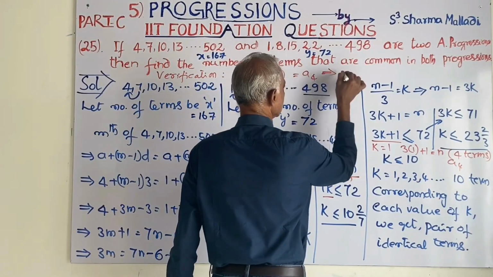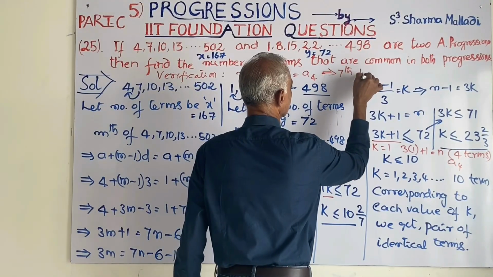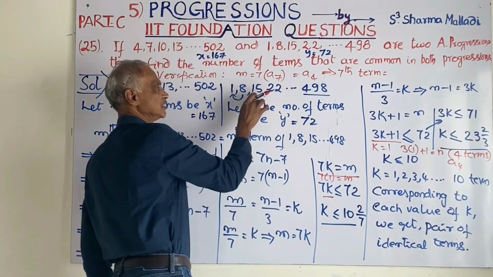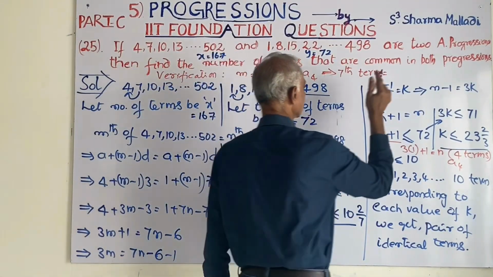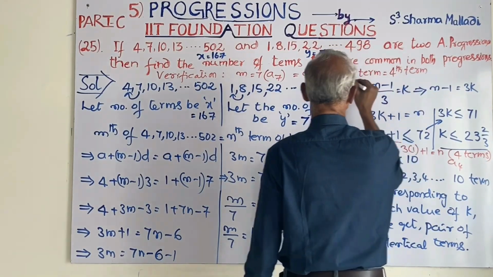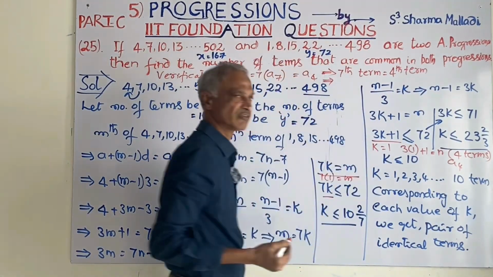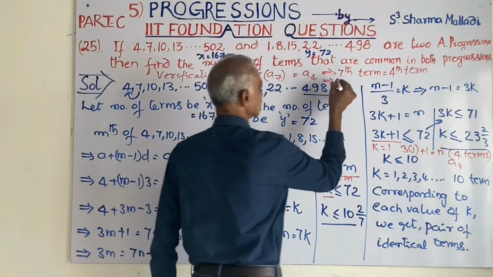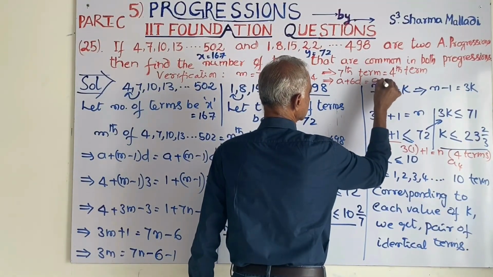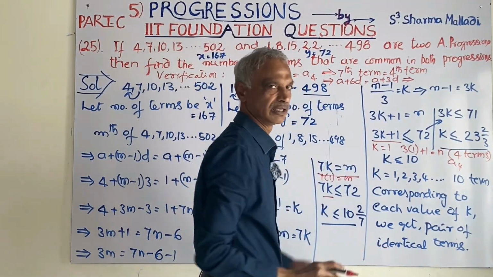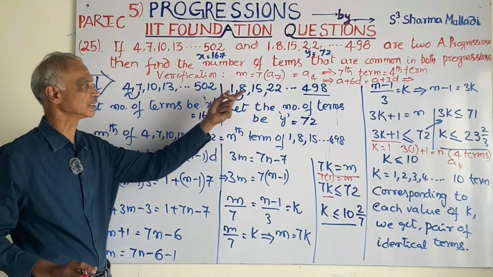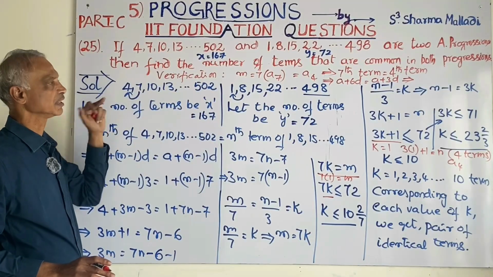What is the meaning of it? The 7th term in this progression is equal to the 4th term in the other progression. Let us find the 7th term: a plus 6d is equal to a plus 3d, because we are taking k is equal to 1.